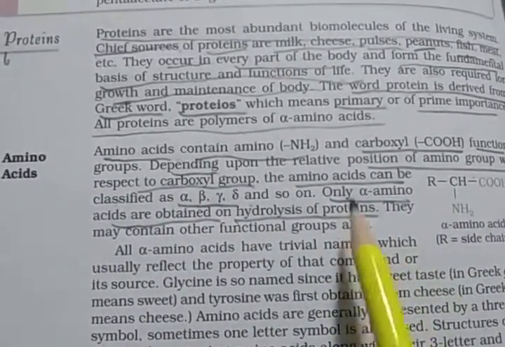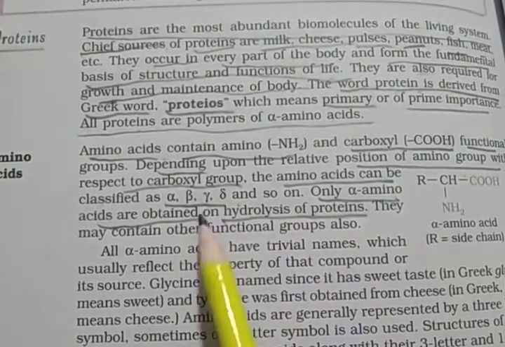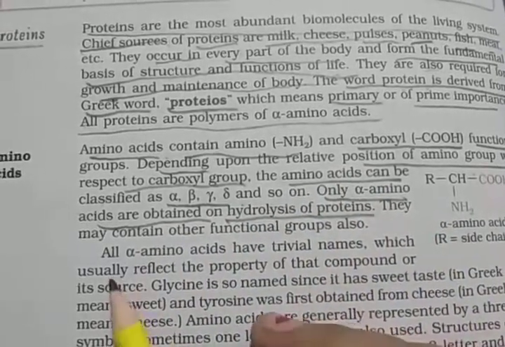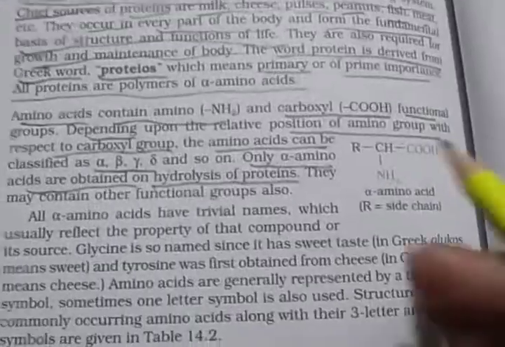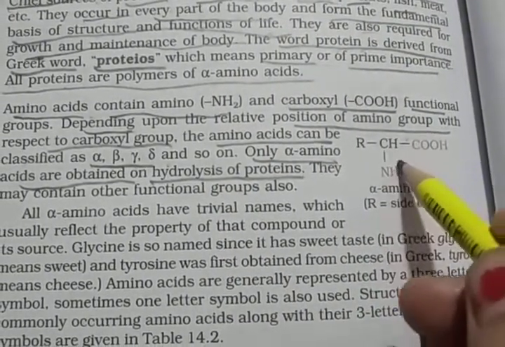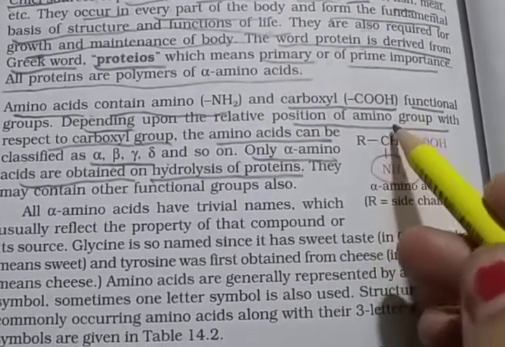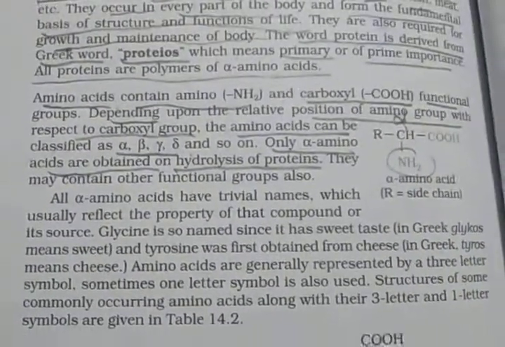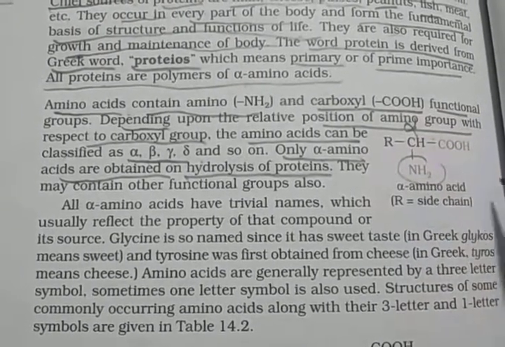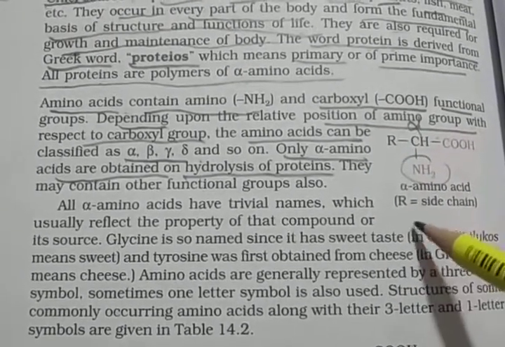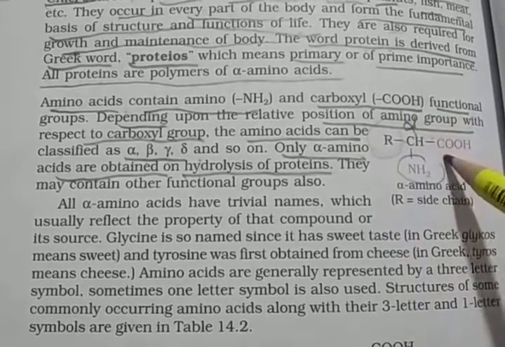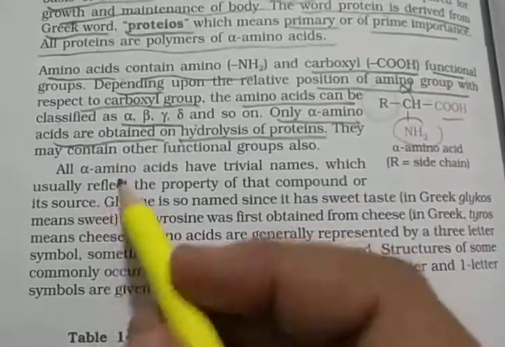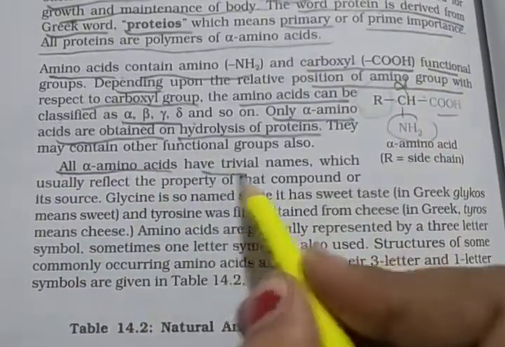They may contain other functional groups also. In this example of an alpha amino acid, the NH2 group is attached to this carbon, so this is the alpha carbon. R is the side chain, and this is the carboxylic group, so there is one amino group and one carboxylic group. Then all alpha amino acids have trivial names.